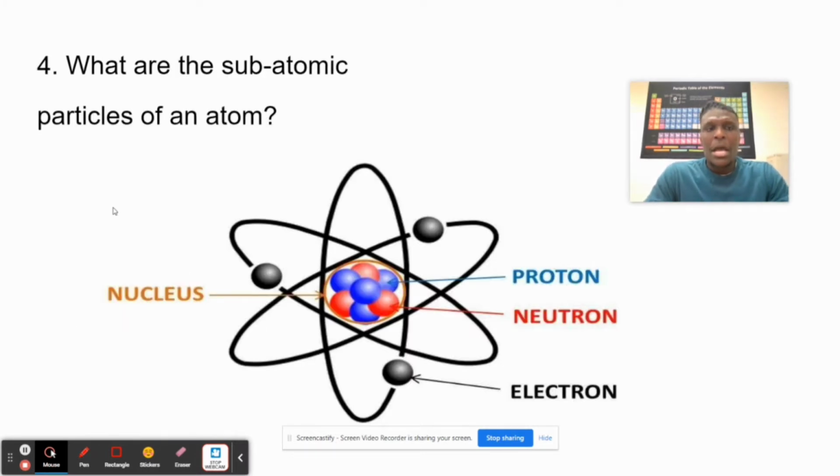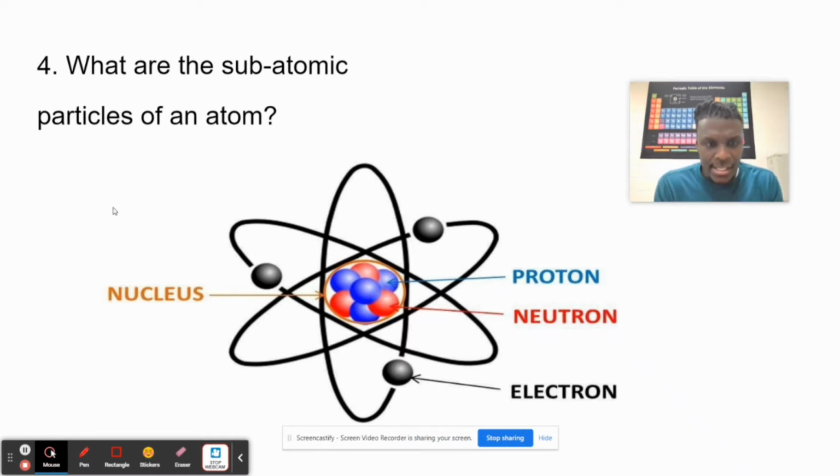Nice. Now, this is typically what an atom looks like. This is a two-dimensional drawing. In reality, the atom is not just a two-dimensional object. It is three-dimensional. So the electrons are moving all over the atom, right? It's not just here and here. We cannot just isolate an electron and say it's right here, right? It's moving all over. So this is an example of what an atom looks like.